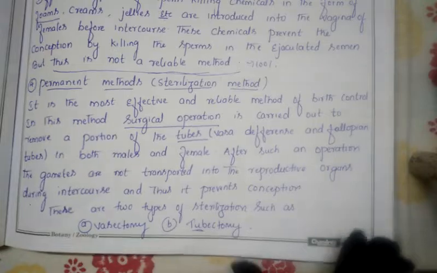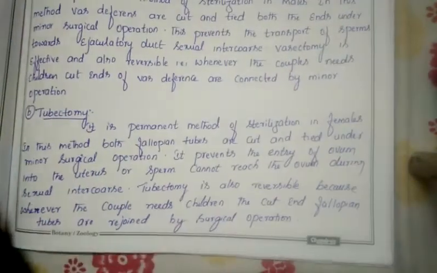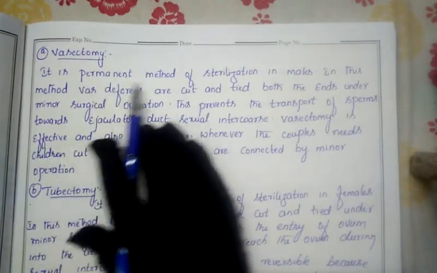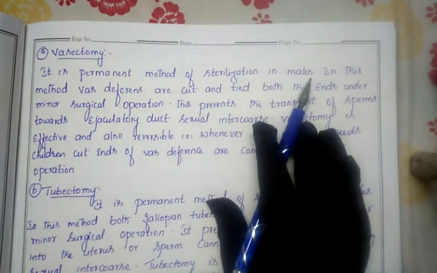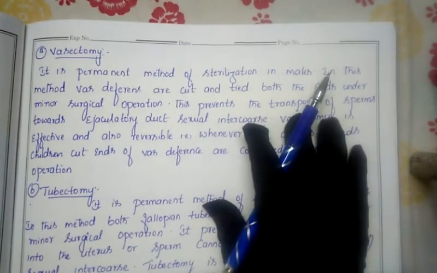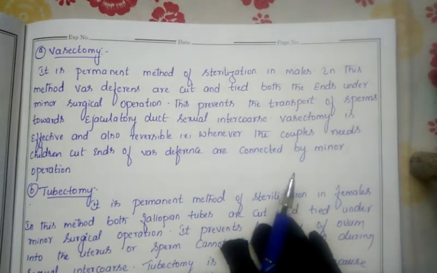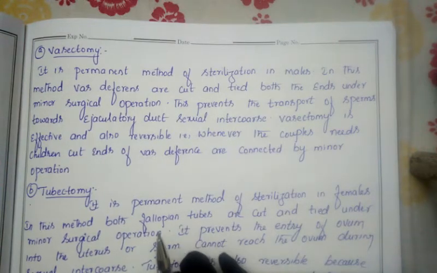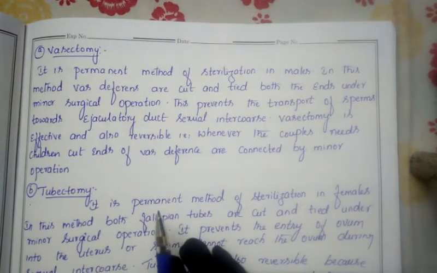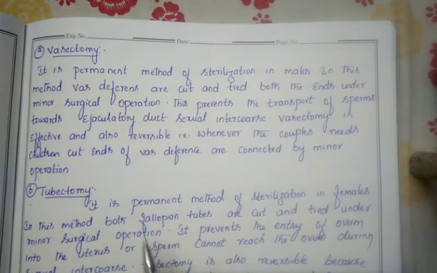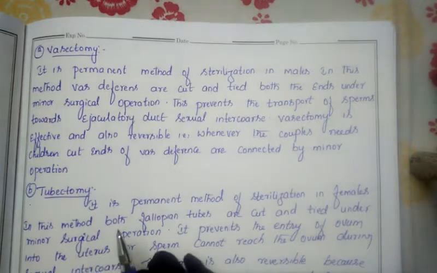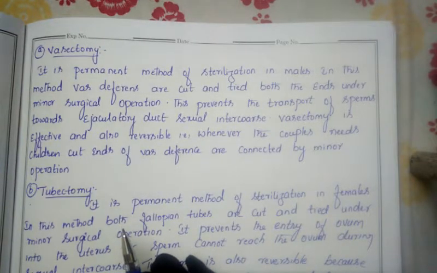Now let us discuss them one by one in brief. First, let us discuss vasectomy. Vasectomy is one of the permanent methods of sterilization. Till now, whichever methods we have discussed, whether natural, mechanical or chemical, if we stop using the method or device, we get back to the previous condition. If you want to become pregnant, by avoiding these devices there is a chance of conception.